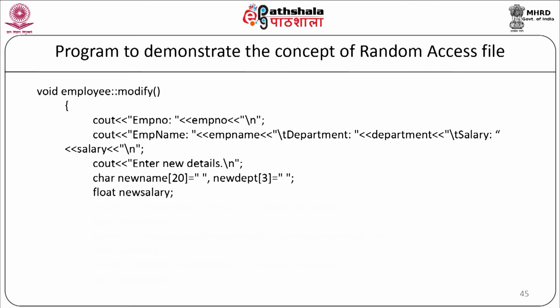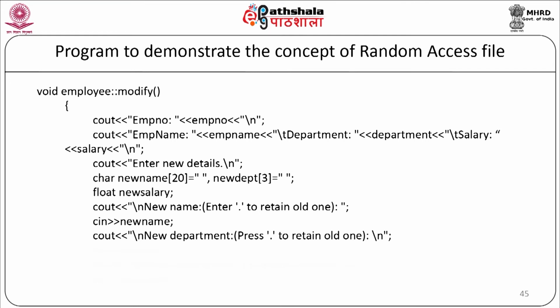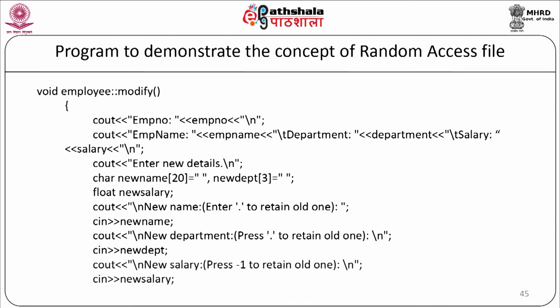Now we will display the message to the user cout new name, enter dot to retain the old one, cin new name, cout new department, press dot to retain the old one, cin new department, cout new salary, press -1 to retain the old one, cin new salary.